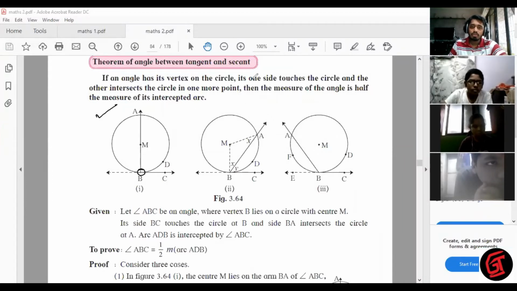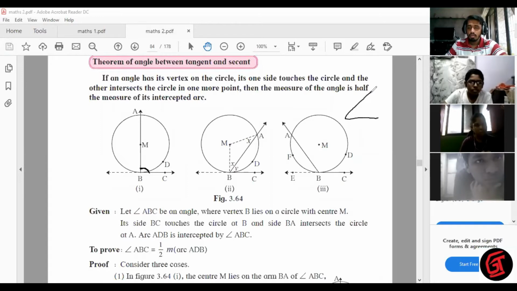Angle has its vertex on the circle. Its one side touches the circle. So can you see this one side? This side is touching the circle and the other side intersects the circle, passing through the circle in one or more points. One or more points means B already is there, and even A. Then the measure of the angle means an angle is formed here, no? So that angle is half the measure of the intercepted arc. Intercepted arc means the arc which is inside the mouth of the angle.